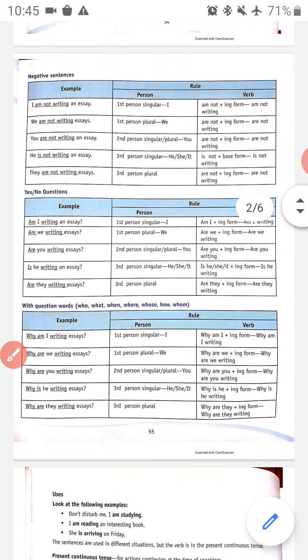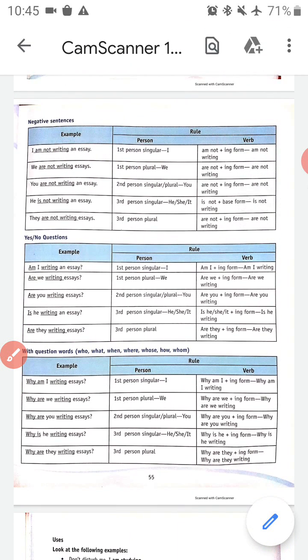Okay. Now yes or no questions. Am I writing an essay? So whenever we want to ask a yes or no question in present continuous tense, what will be the formula? Basically, here we don't have a subject first.